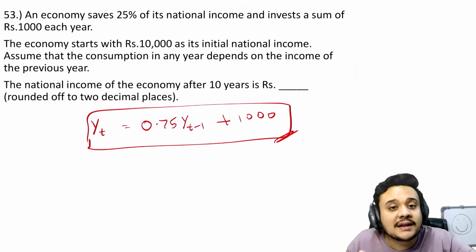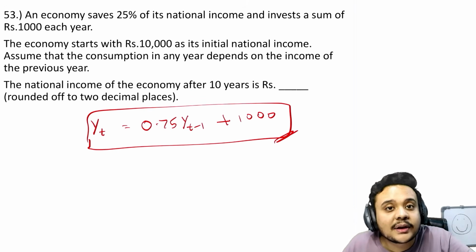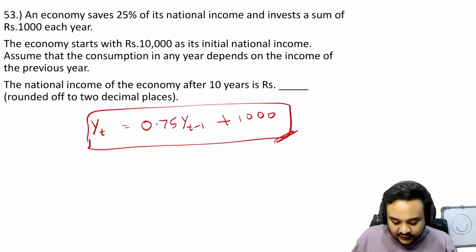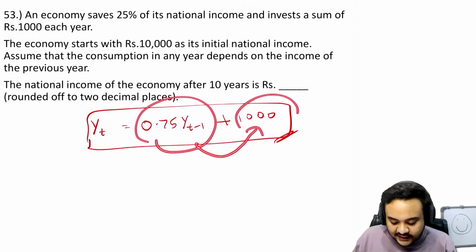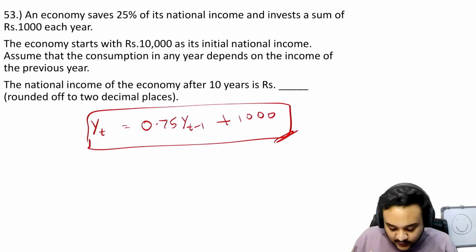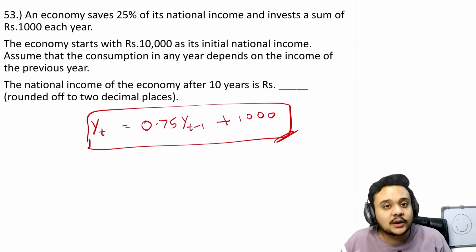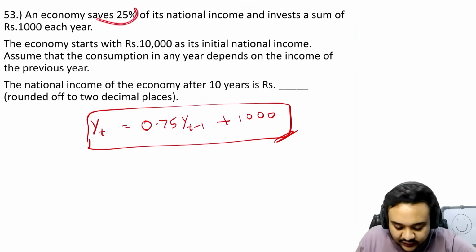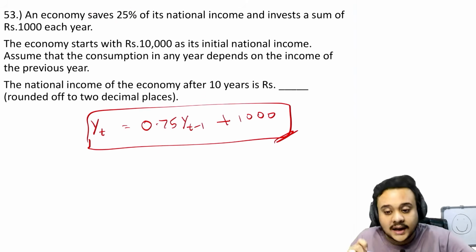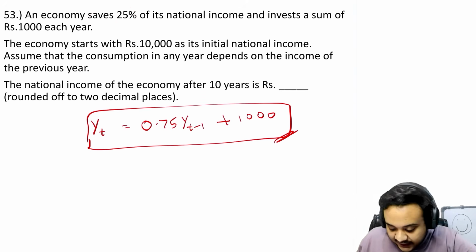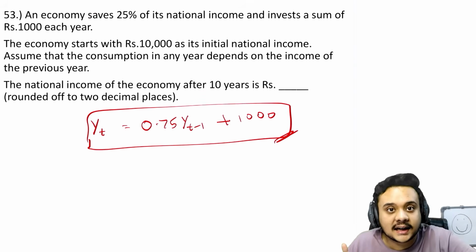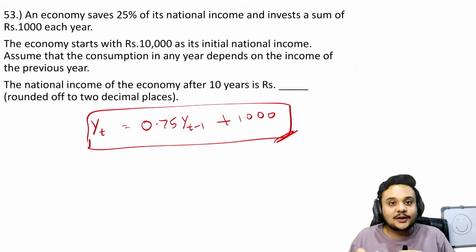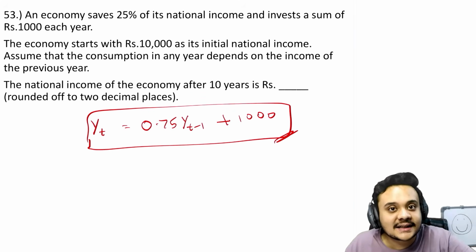But eventually there will come a time period when this income is going to stabilize, because whatever is reduced here is going to be compensated by this. By that logic, whatever year that is, we don't care what year it is, it can be the 15th year, the 20th year. There will definitely come a year where whatever loss of income that we are facing because of the savings, the 0.25 that disappears every single year, is compensated by 1000 entirely. So there are two ways to solve that also. One is what I just described.